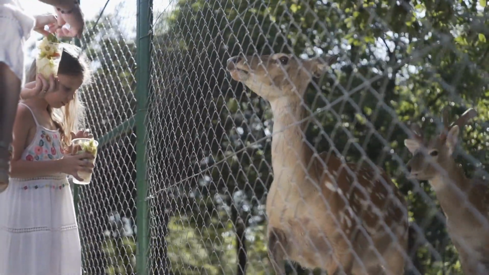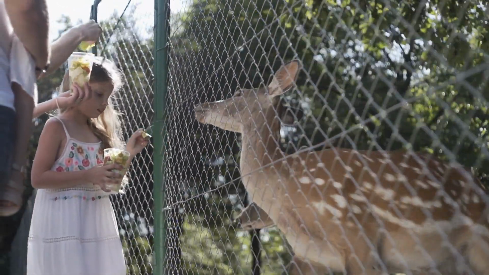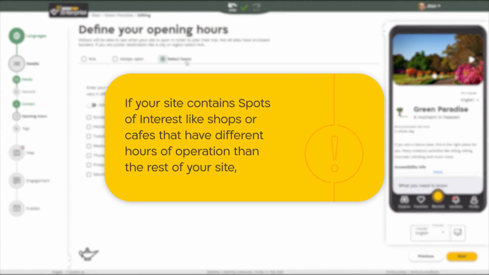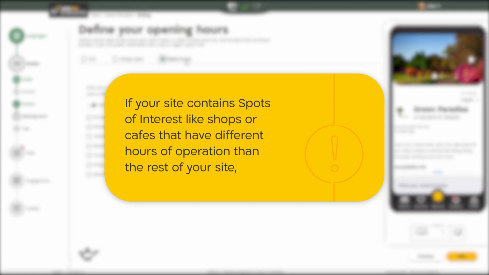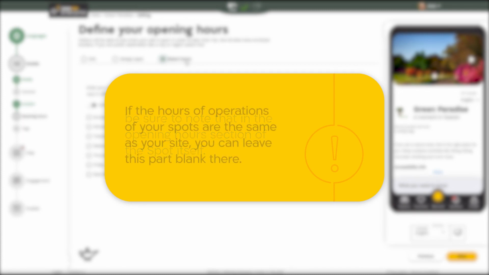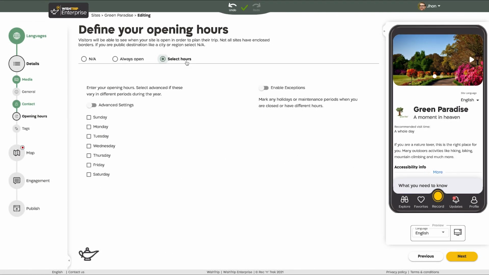If you're a site with fixed boundaries, fences, and gates, and specific opening times, like a zoo for example, choose Select Hours. If your site contains spots of interest like shops or cafes that have different hours of operation than the rest of your site, be sure to note that in the opening hours section of the spot itself. If the hours of operations of your spots are the same as your site, you can leave this part blank there. Where you have chosen Select Hours, mark all days on which you are open in the checkbox. A box will automatically open, allowing you to specify your hours.